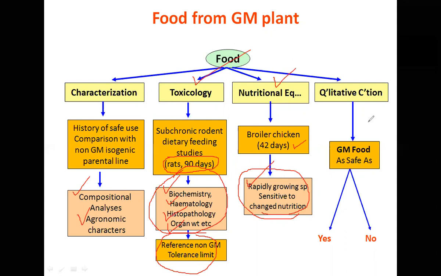And then qualitative characterization. After all these studies, we compare whether the GM food is as safe as the non-GM or not. If the answer is yes, as safe as the non-GM, then you proceed further. If the answer is no, if there are significant changes, then you don't go further. So this is how it is evaluated whether the protein or the grain as a whole will cause toxicity or not.